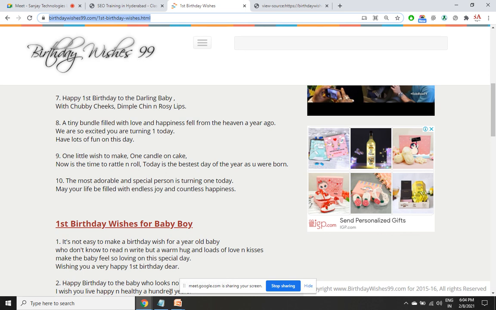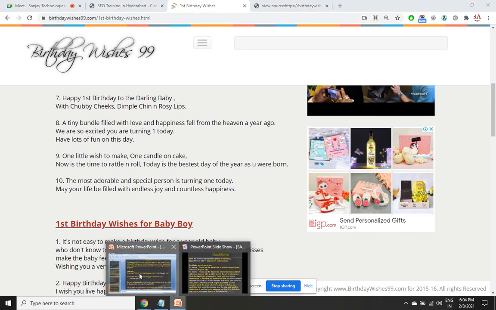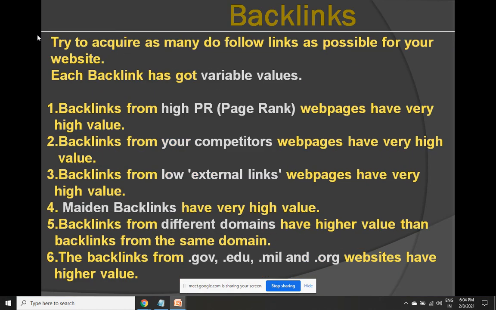But how does a backlink become a quality backlink? For that, it needs to satisfy the maximum of these points. In order to get powerful backlinks, every backlink has got a profile. These are the 6 points checked in the profile. Then the weightage is assigned. Then the search engines will see whether with this link they shall give 10 points, 20 points, 100 points, 1000 points, 1 lakh points, 1 million points. So let us understand one by one each of these 6 points.